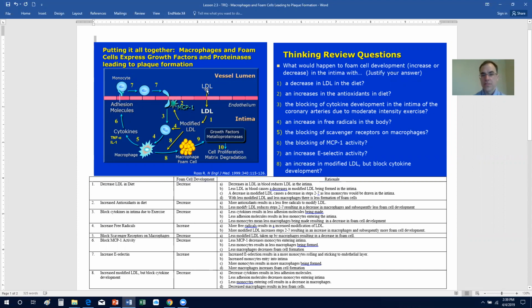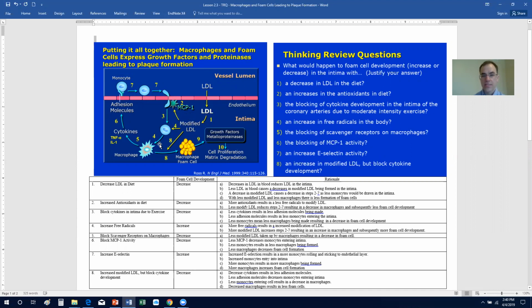And the reason for this is the fact that you have a reduction in LDLs that are in the body and the blood. So less LDLs would come into the coronary artery intima, which means less modified LDL. With a decrease of modified LDL means there's going to be less MCP1 that's going to develop, and therefore less of the monocytes are going to be coming into the cell.